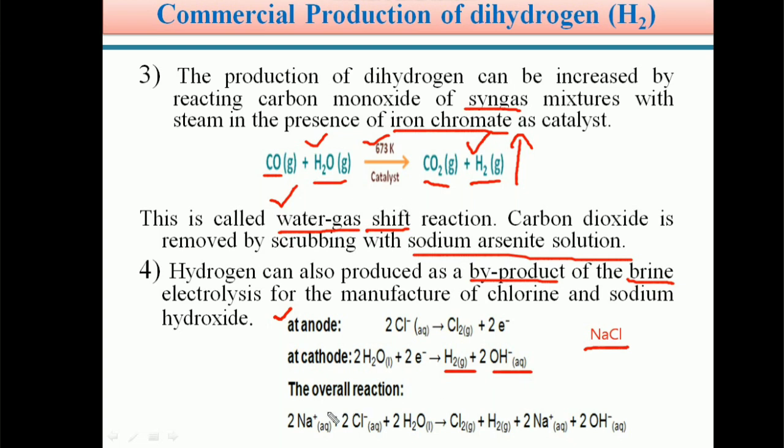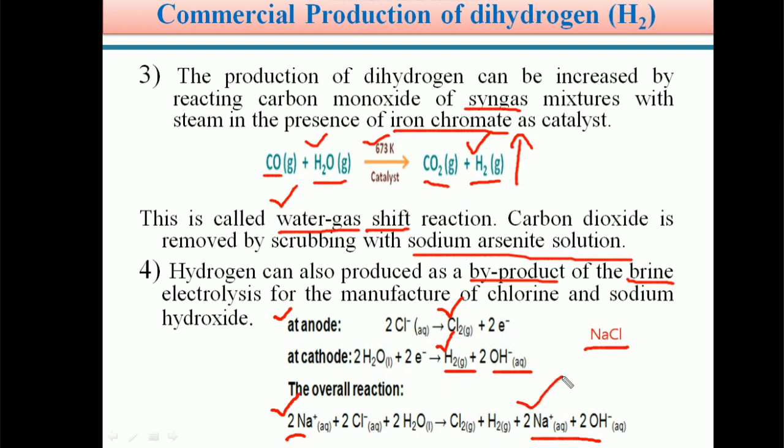So students, this is the overall reaction during the electrolysis of NaCl solution or brine solution. Cl minus chloride ions are converted into Cl2 gas. From water, H2 gas is released. The OH minus ions and the Na plus ions combine to form sodium hydroxide.